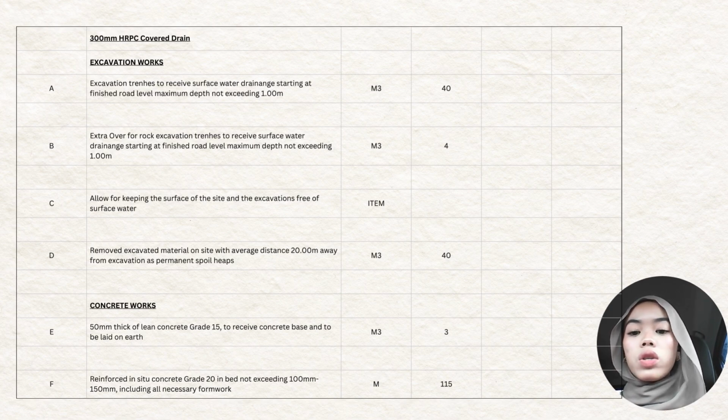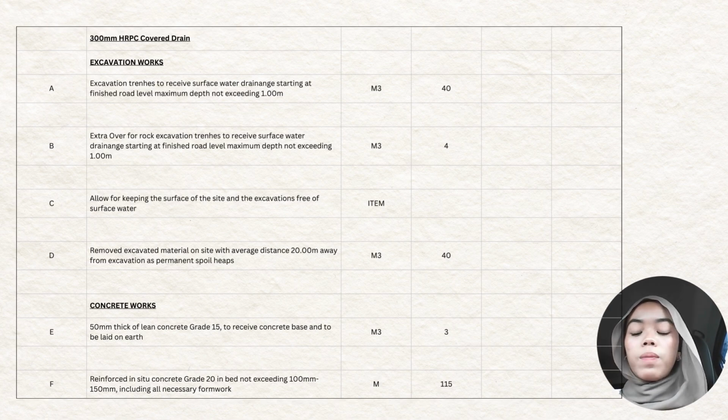Extra over for road excavation trenches to receive surface water drainage starting at finished road level, maximum depth not exceeding 1 meter. The quantity is 4 meter cube. Allow for keeping the surface of the site and the excavation free of surface water. Unit item. Remove excavated material on site with average distance 20 meter away from excavation as permanent spoil heaps. The quantity is 40 meter cube.